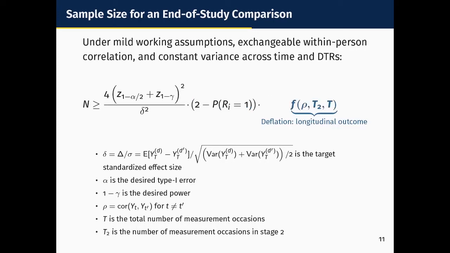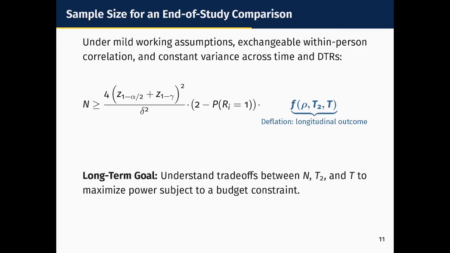Finally, we have a deflation factor associated with the longitudinal outcome. Note that this is a deflation factor since we have within-person correlation and we're making a between groups comparison. This factor depends on the strength of the within-person correlation rho, the number of measurement occasions in stage 2, which is T2, and the total number of measurement occasions in the trial, which we're calling T. Our long-term goal for this project is to understand how to trade off between the sample size, T2, and T in order to maximize power subject to a budget constraint. It's still early days for this, but this is where we're headed.